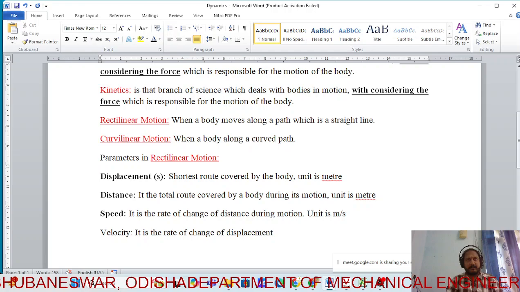Okay. Can you all see whatever I am typing? Yes, sir. So this is about displacement, that is the shortest route covered by the body. Distance is the total route covered by the body during its motion. Clear? Speed is the rate of change of distance, velocity is the rate of change of displacement, and acceleration is the rate of change of velocity. So you know all these things.